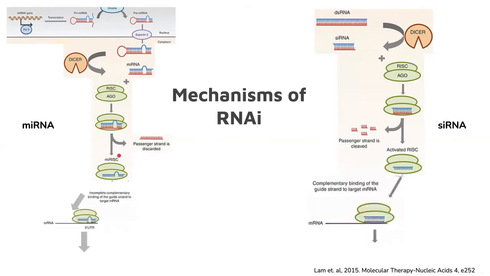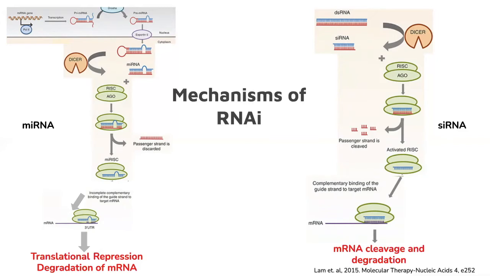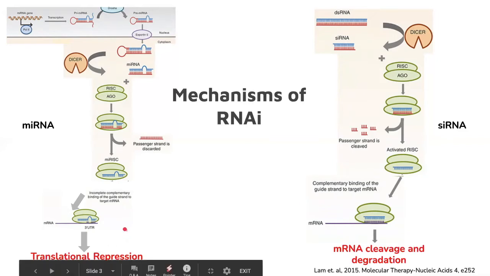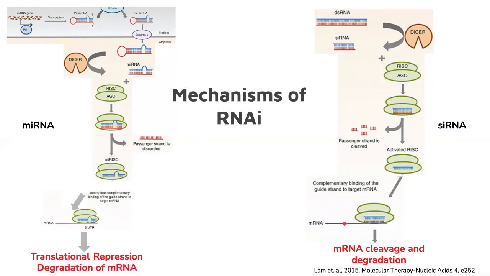Guided by the antisense strand, the RISC binds to the target mRNA strand via complementary base pairing. Binding may be either complete or incomplete. If the complementary binding between the antisense strand and the mRNA is incomplete, then translation is immediately repressed and the mRNA is eventually degraded, as we can see here. If the binding is exact, as is the case for many plants, the mRNA is immediately cleaved by the Argonaute and degraded.